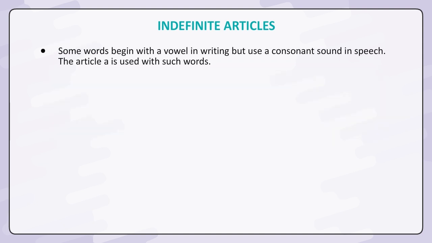Some words begin with a vowel in writing but use a consonant sound in speech. The article a is used with such words. Examples: a university's form, a $1 store.